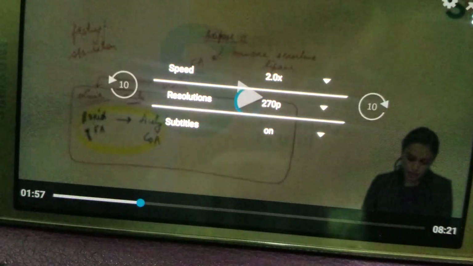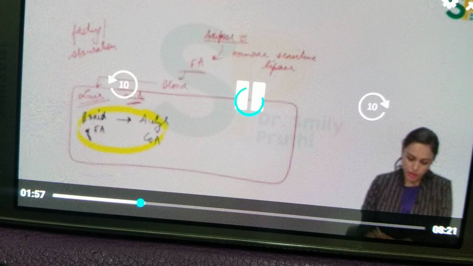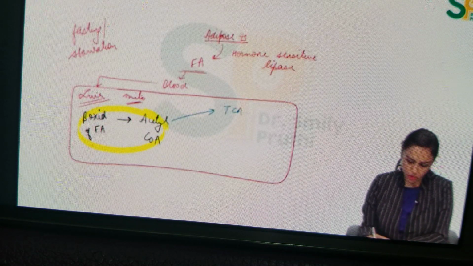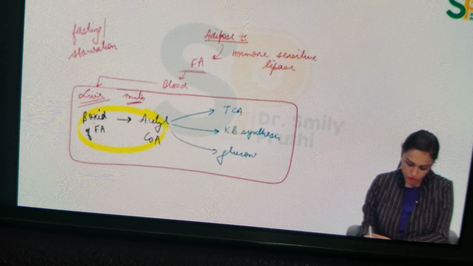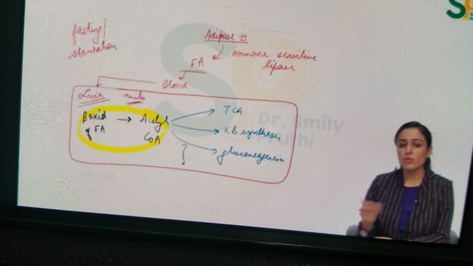Now this acetyl-CoA in mitochondria will obviously be going into TCA cycle, or it can go into ketone body synthesis pathway, or it can go into gluconeogenesis. It can go into gluconeogenesis. But what is this arrow from acetyl-CoA to gluconeogenesis which I have made?